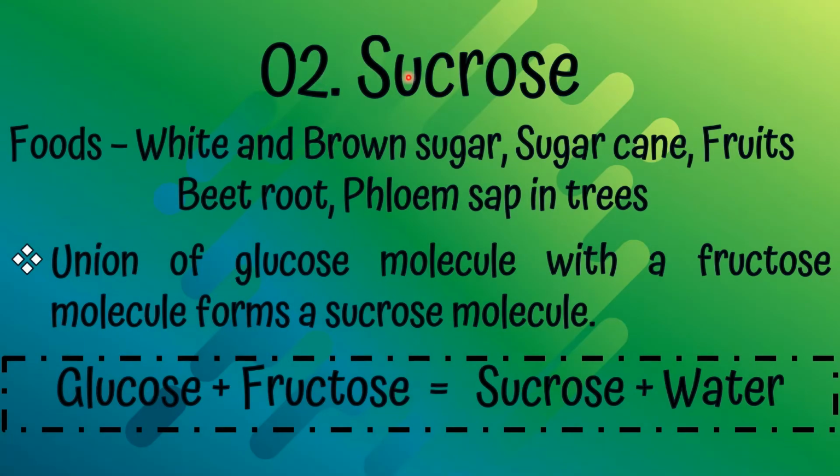Okay, let's see the second type, sucrose. Foods or location, white and brown sugar, sugarcane, fruits, beetroot, phloem sap in trees. Union of glucose molecule with the fructose molecule forms a sucrose molecule. Glucose plus fructose equals sucrose plus water.